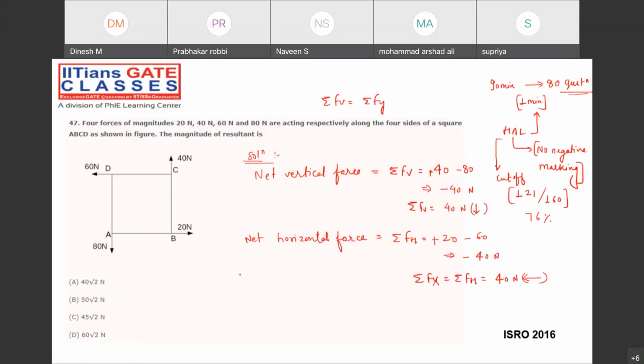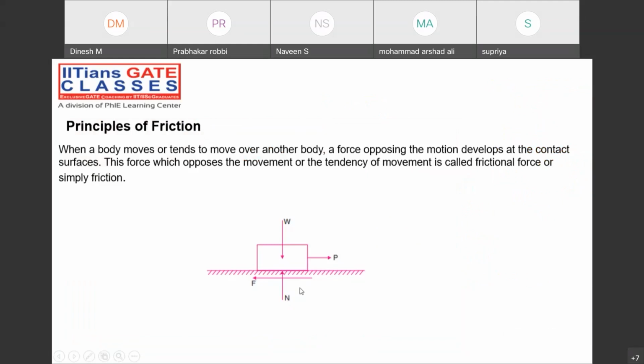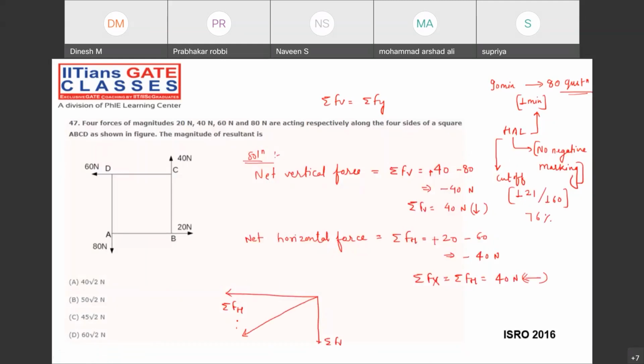Now what is the total force? Now the resultant force is what? Summation of forces acting in this direction, and summation of FH will be acting in this direction, and FV is acting in this direction. Then what about the resultant? The resultant will be somewhere here. It is also in the downward direction, because both are negative: minus 40, minus 40. So the resultant will be somewhere here. This will be the resultant, making an angle alpha.